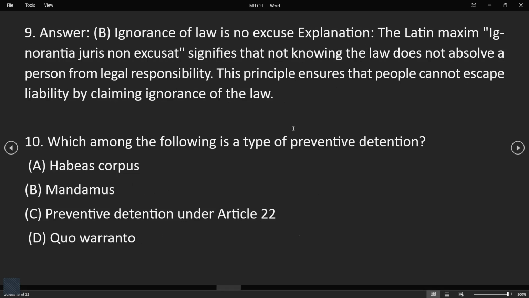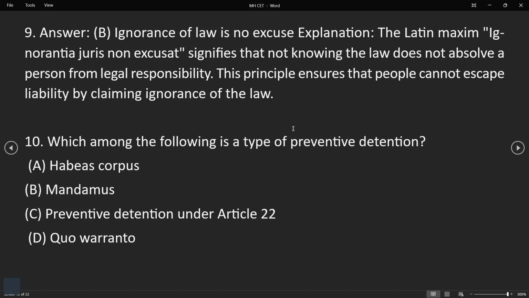How? The Latin maxim ignorantia juris non excusat signifies that not knowing the law does not absolve a person from legal responsibility. This means if a person does a thing, and he doesn't know a law exists on this particular thing, still he will get punishment.